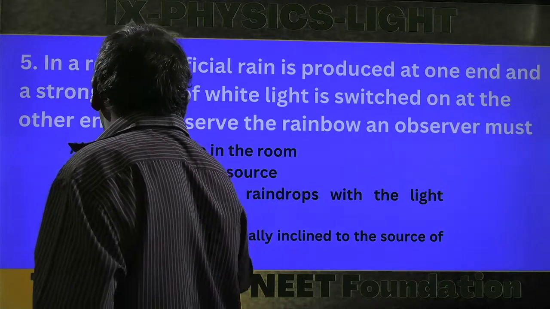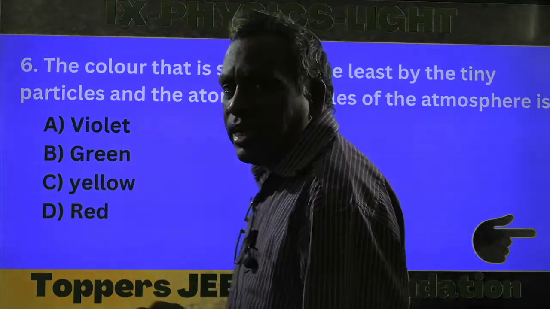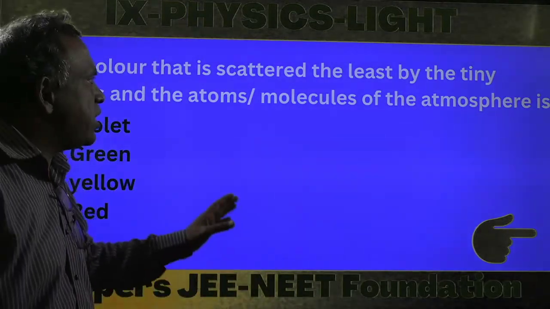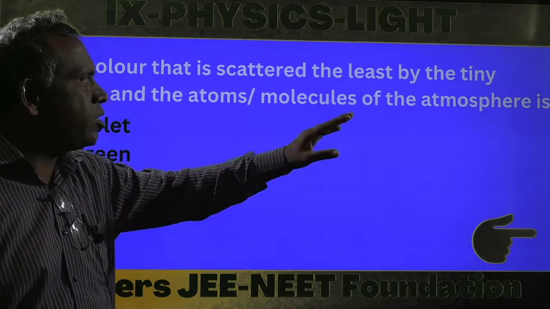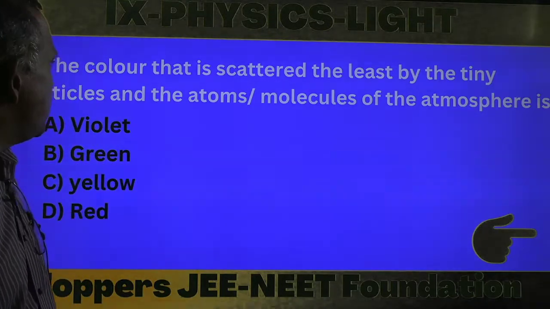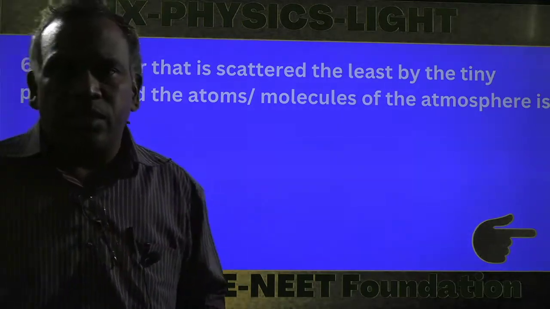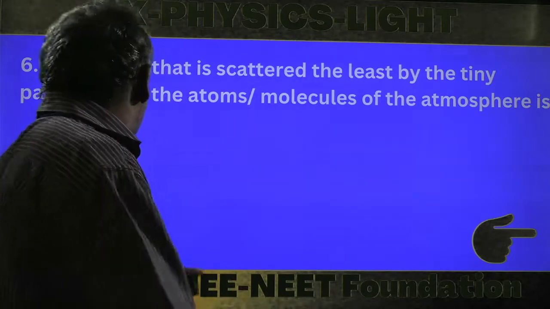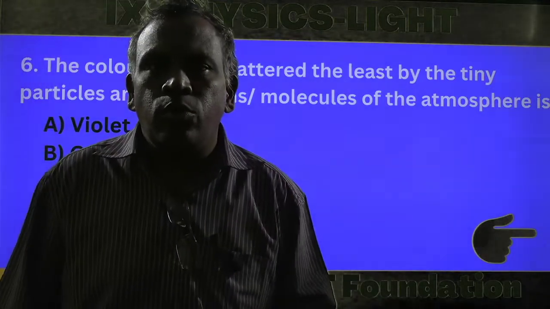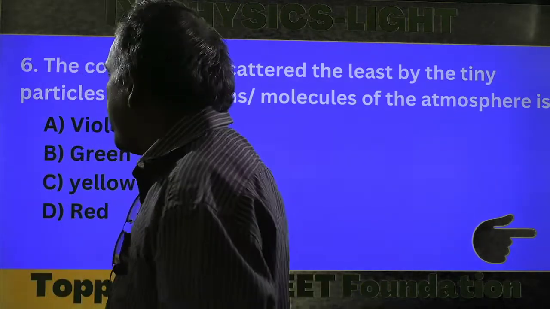So the next question: the color that is scattered the least by the tiny particles, the atoms and molecules of the atmosphere, is, see, the color which is scattered least. Among violet, indigo, blue, green, yellow, orange, red, it's violet only.